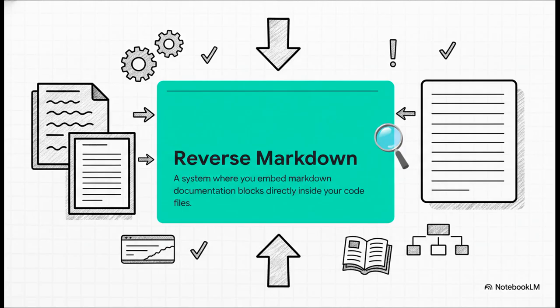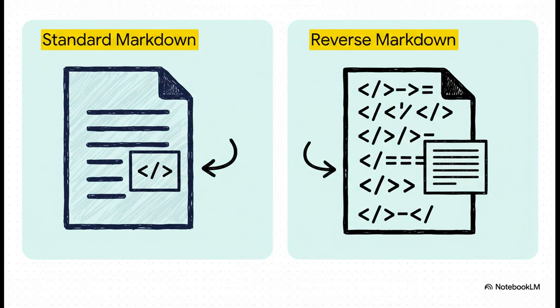So instead of putting little snippets of code inside your big documentation files, you put blocks of documentation directly inside your code files. Check this out. This is the key difference right here. The standard way, right, is putting a code block inside a markdown file. Merg-E's approach just flips that completely. Using that same triple backtick syntax we all know, you create a documentation block. You see it labeled user_doc, and you put it right inside your source code. Your documentation now lives right next to the logic it describes. It's almost impossible to ignore it.